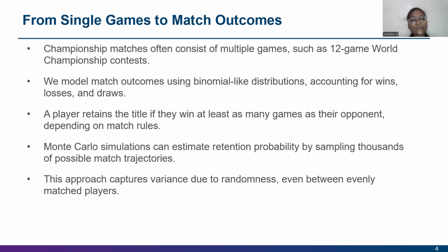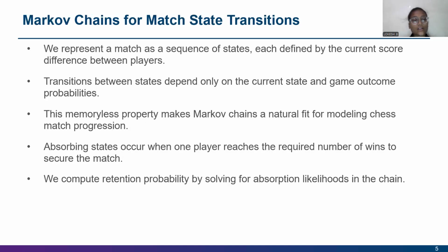From single games to match outcomes, the approach can capture the variance due to randomness, and the player retains the title if they win at least as many games as their opponent, and we model match outcomes using binomial distributions. And next, Markov chains for match state transitions.